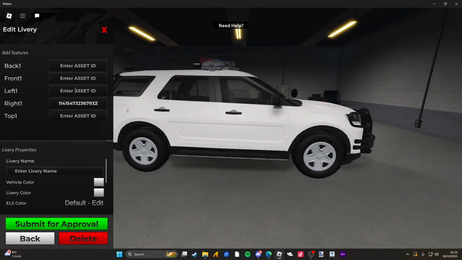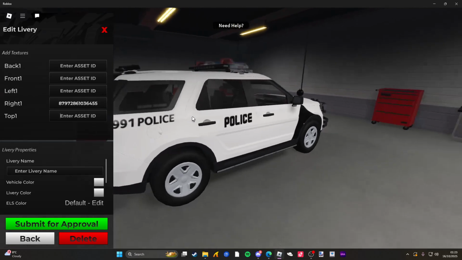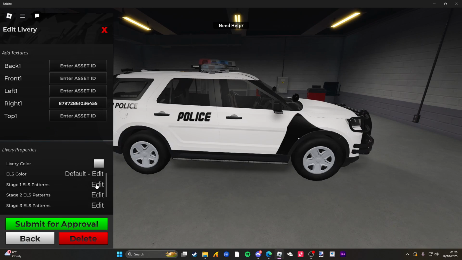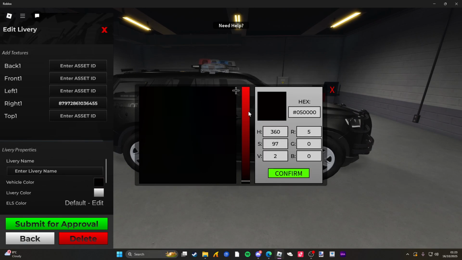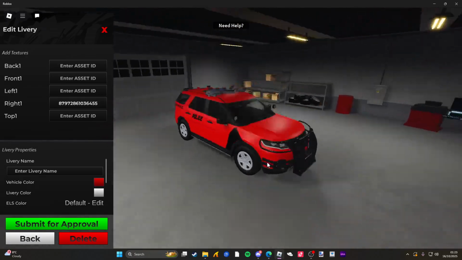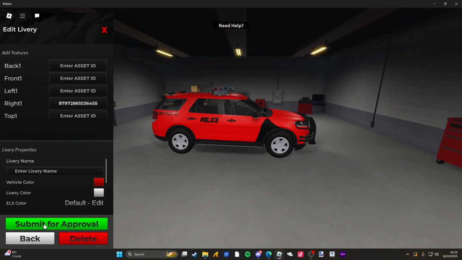And it should change from this code to a different code, like this, as you can see. There we go. And once you're done, name your livery. Do whatever you want here with the colour, like this, or like that. And then submit for approval.